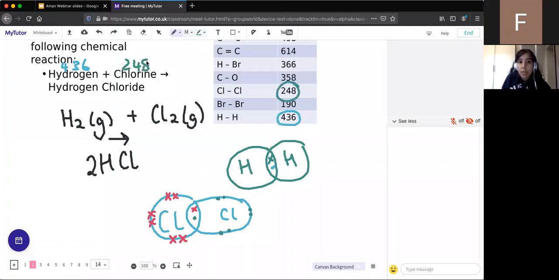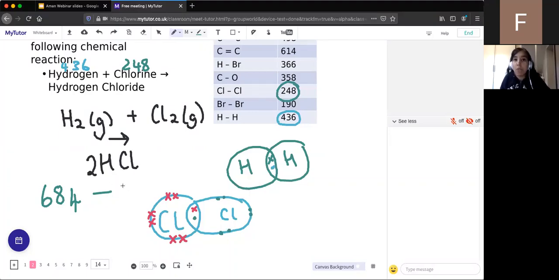So the total amount of energy in the reactants is 436 plus 248. So 436 plus 248, which gives us an answer of 684. Excellent. The person that answered me, well done. So 684. So that is what goes into the endothermic process of breaking bonds. We're then going to subtract the amount of energy in producing bonds.